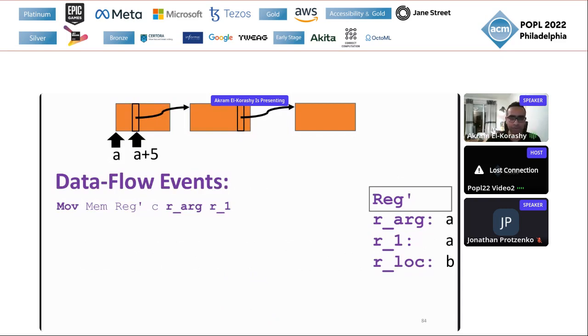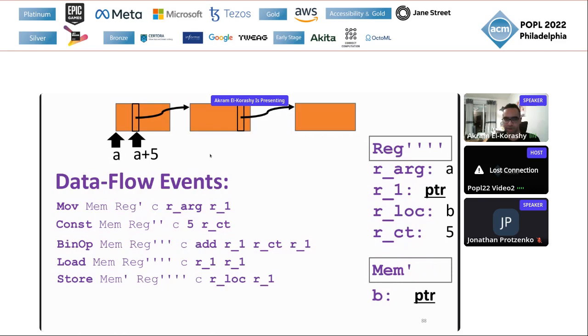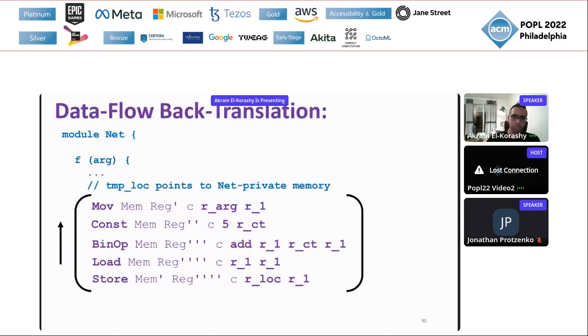There will be a move event that takes the argument and puts it in R1, and then we put the value 5 in another register RCT, and then we add this to R1, and then we load the actual pointer, this one that we want to be stashing, and then we store it in the private memory, B. So with these events in hand, we now can back translate these events into a source program.